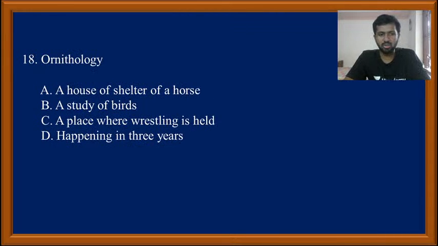Next, guys, what do you mean by ornithology? A house of shelter of a host, a study of birds, a place where wrestling is held, happening in 3 years. What is the meaning of the word ornithology? So dear students, ornithology basically means the study of birds, right? The study of birds is known as ornithology.